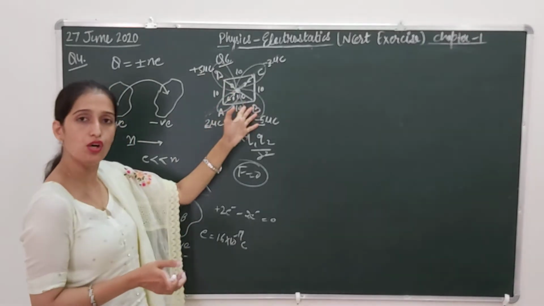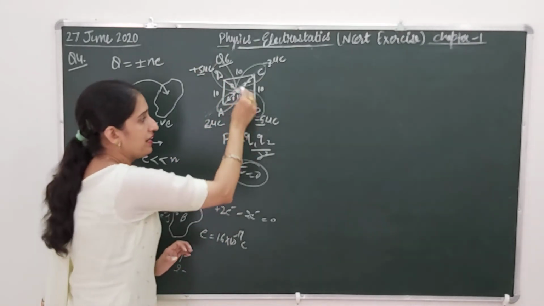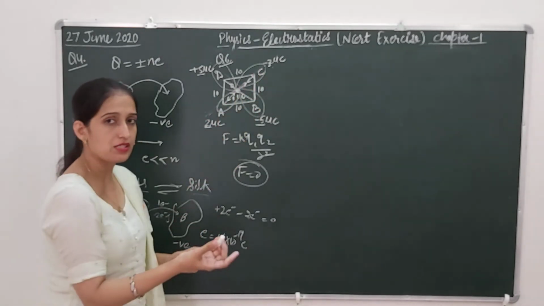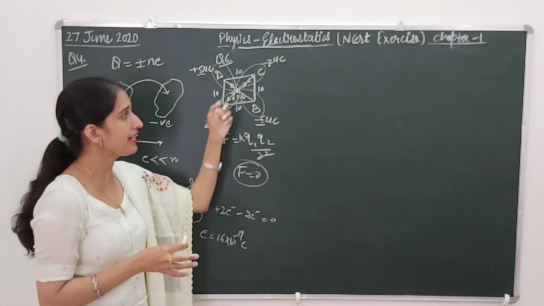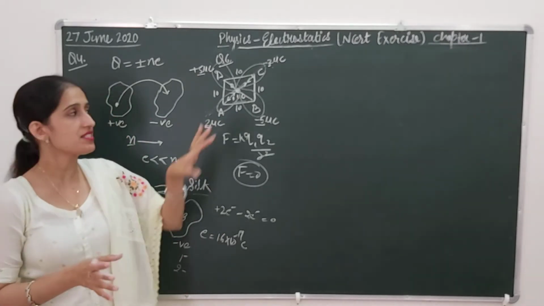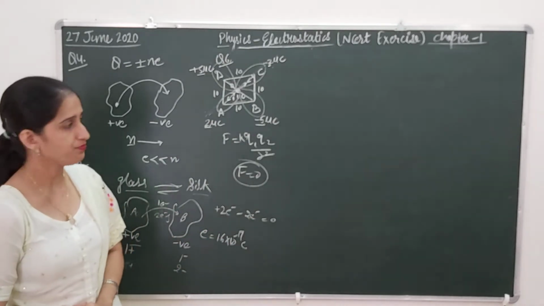For this pair also, because the magnitude is same, 5 and 5 with 1. 1 and 5, 1 and 5. 1 and 2, 1 and 2. Distance is also same. So magnitude is same for the diagonally opposite, direction is opposite. So net force on this central charge will be 0. Net force will be 0.